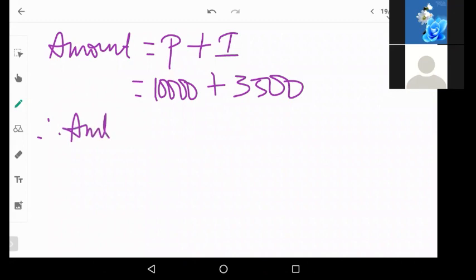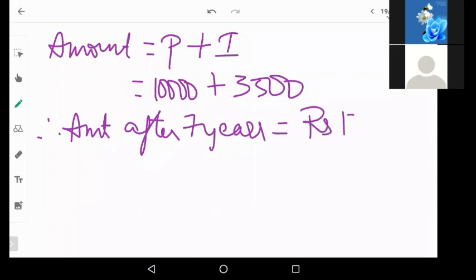Therefore, the amount after 7 years is rupees 13,500. Understood, right? Okay.